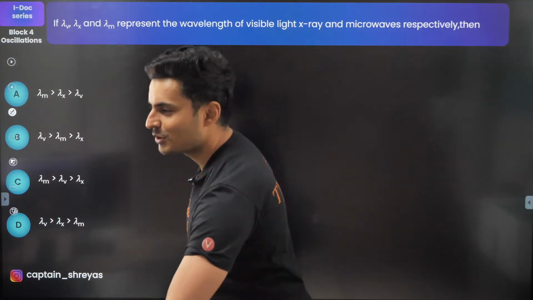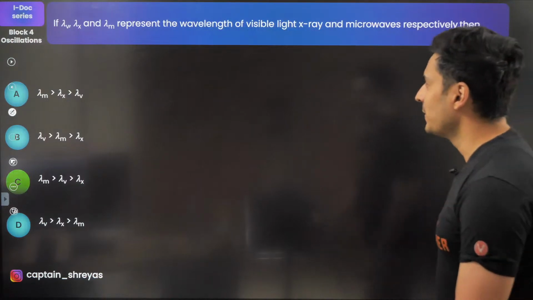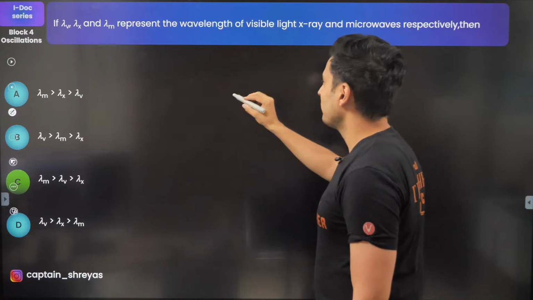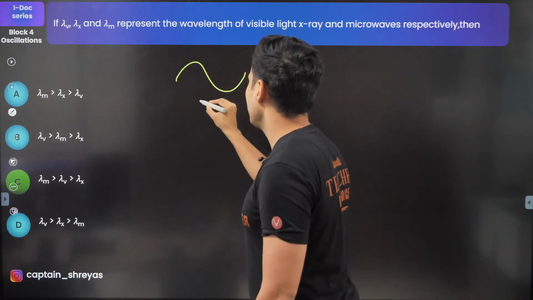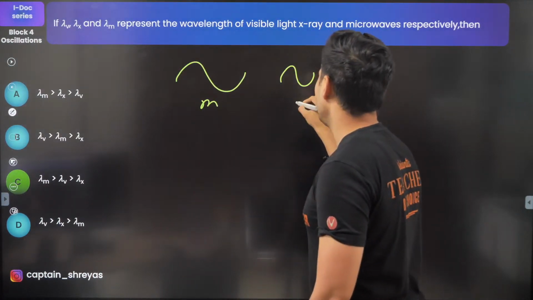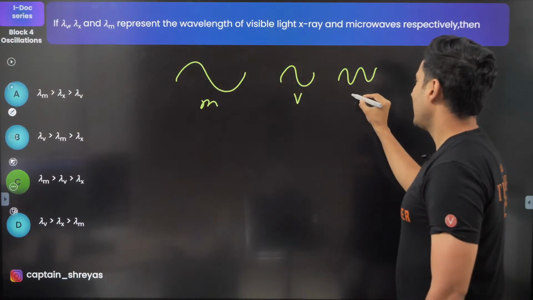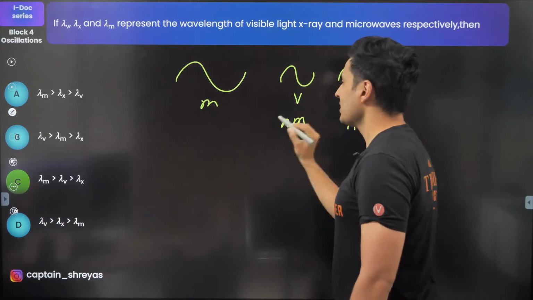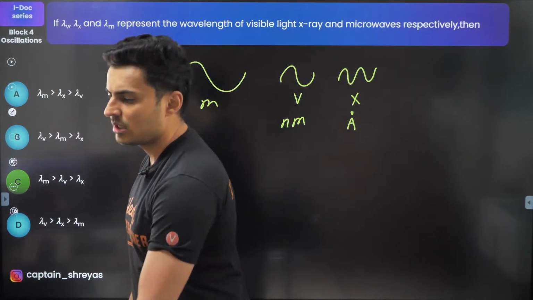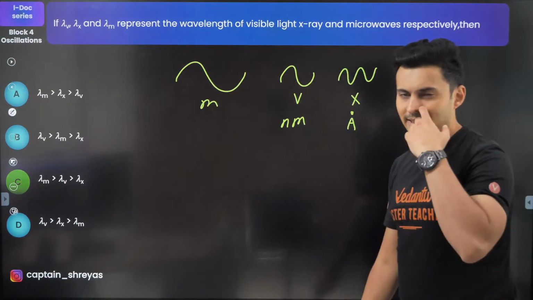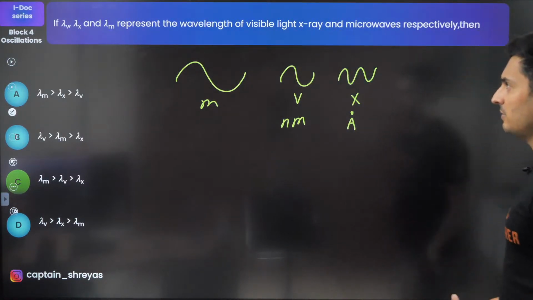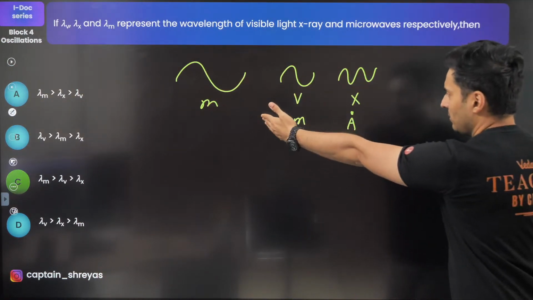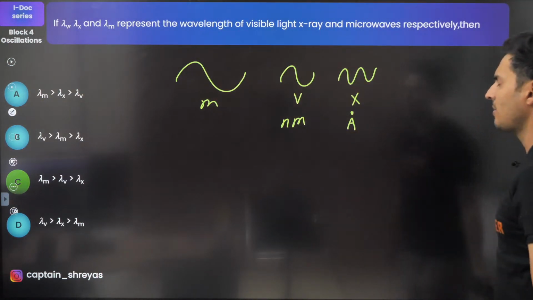Okay, let's have a look. Very good. So visible, then X-ray and microwave. Microwave has the longest wavelength, then comes visible, and then comes X-rays. X-rays are typically in Angstroms, visible is in nanometers, and microwaves are in millimeters and stuff like that. So millimeters and all of that is obviously more. This is nanometers and this is Angstroms.